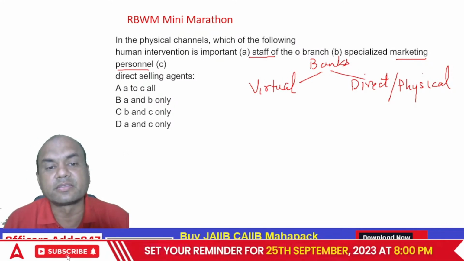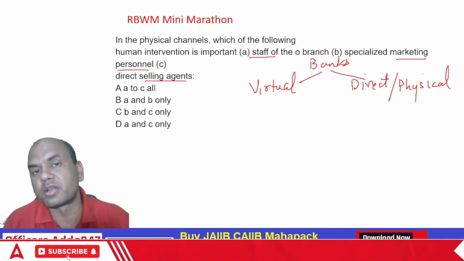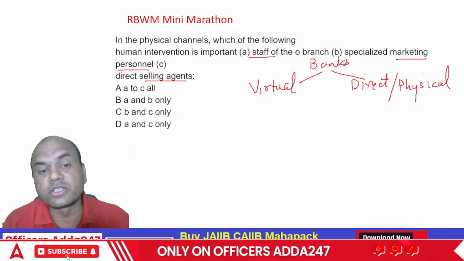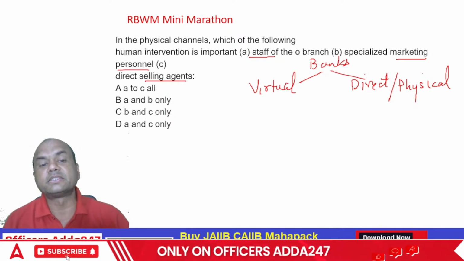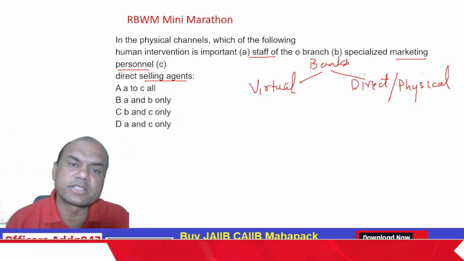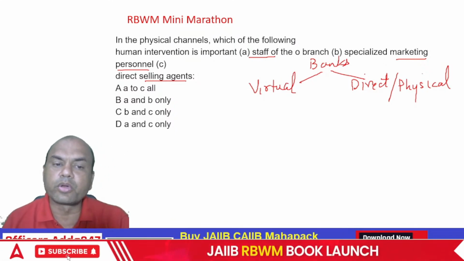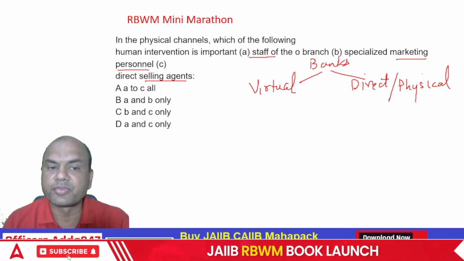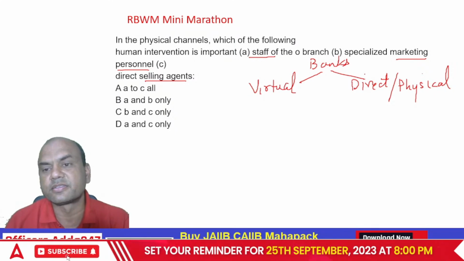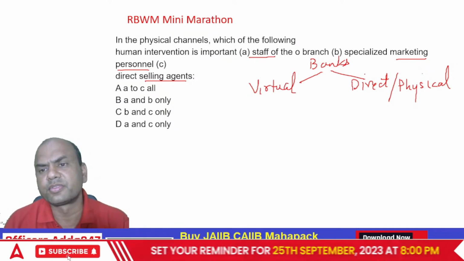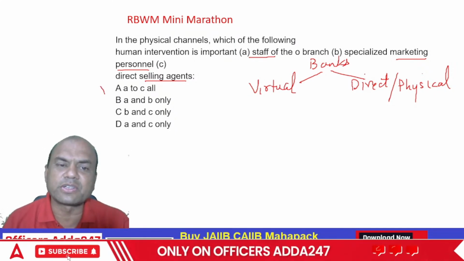Or DSA. So who is more important? A to C all, A and B only, B and C only, A and C only. What do you think? Who is more important? A and B, B and C, A and C, or A to C all? Obviously, the answer is A to C all, right?